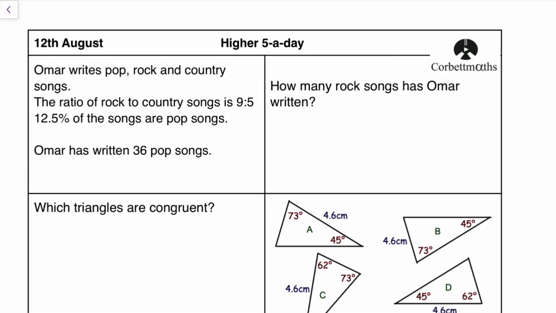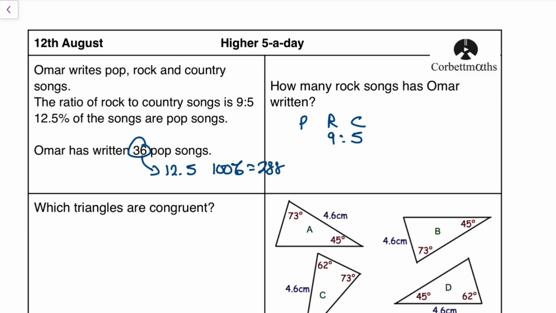So the first question tells me Omar writes pop, rock and country songs. I'm going to have to write some of this down as I go. The ratio of rock to country songs is 9:5. 12.5% of the songs are pop songs, of which there are 36. So if that equals 12.5%, then 100% is 8 times that, which is 288 songs overall.